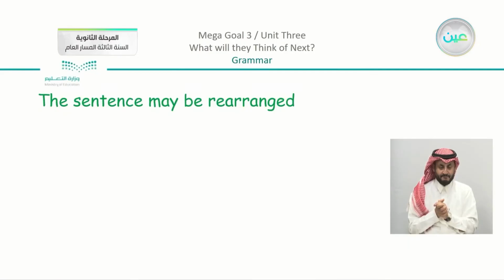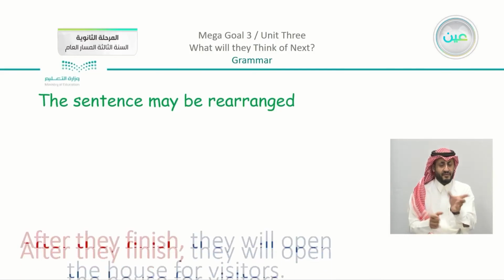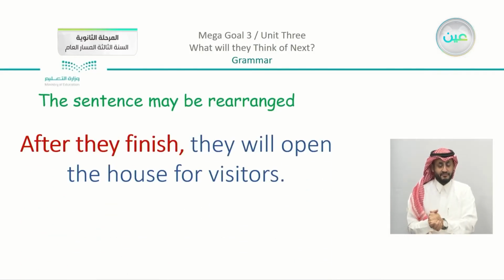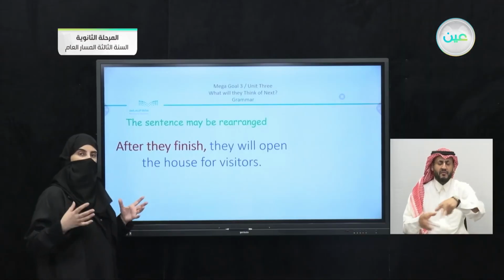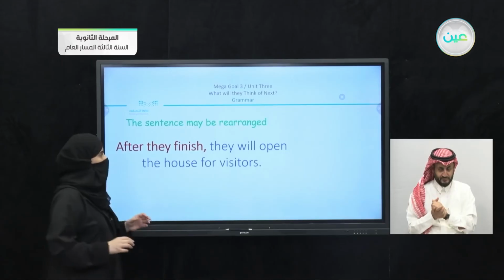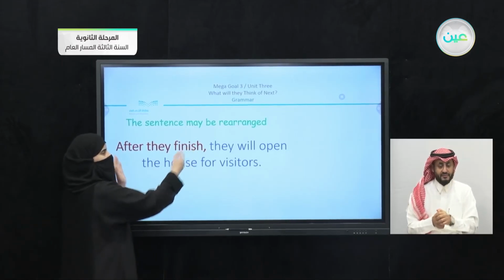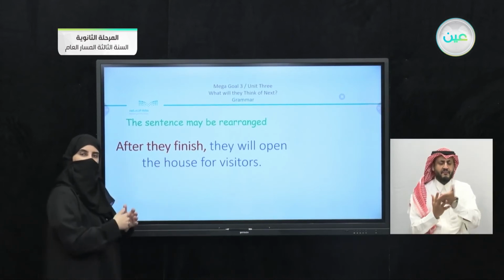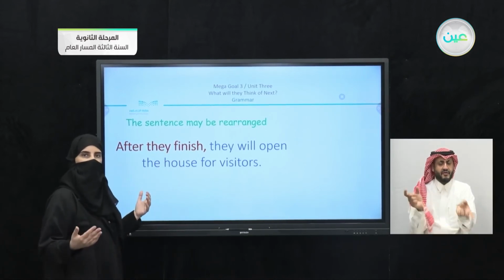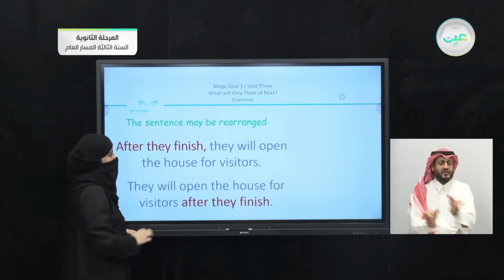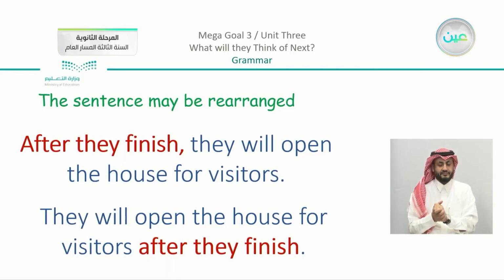Okay. Now, just to point out that the sentence may be rearranged. Here the sentence is: after they finish, they will open the house for visitors. If you notice, in all the sentences we had the time clause at the very beginning. And how do we know that it is a clause? Because we have the comma here. So this is part of the sentence and the other part you can just rearrange. We can write it another way, saying that they will open the house for visitors after they finish.